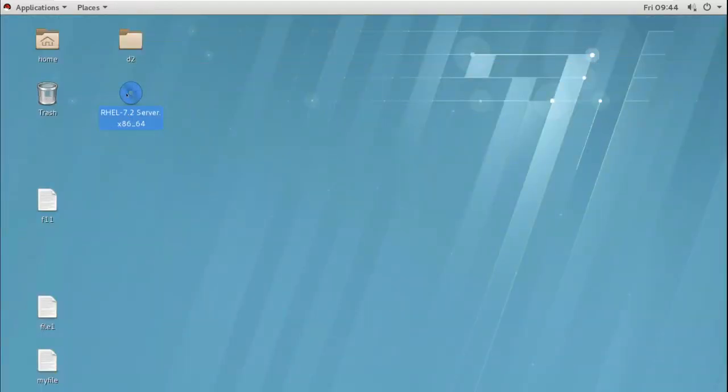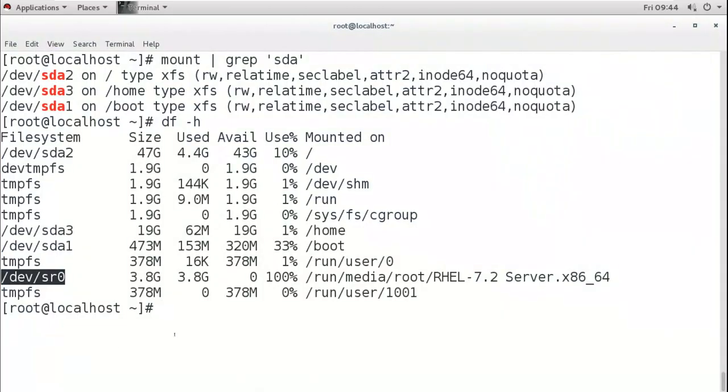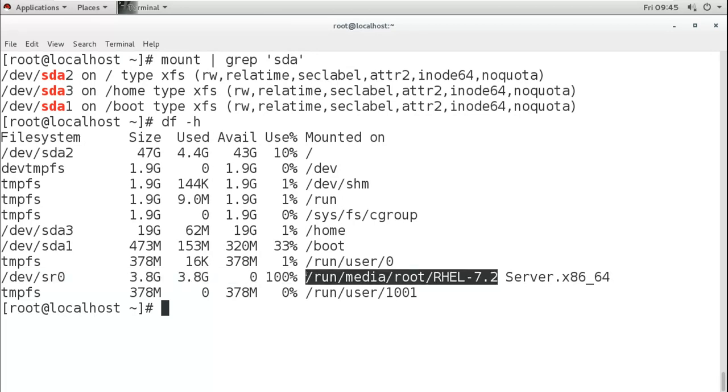It shows here on the desktop, it is just a link, but it is actually mounted on what? So it is actually mounted here. You can see the total size of the data we have in the DVD and total use because it's a read only DVD. No free space, 100% use, and actually it is mounted here under slash run media and with the name of the user.